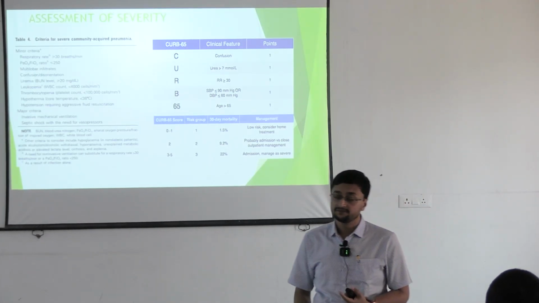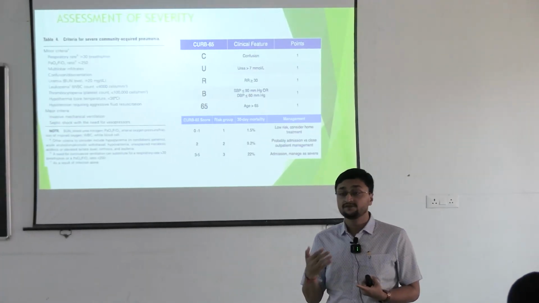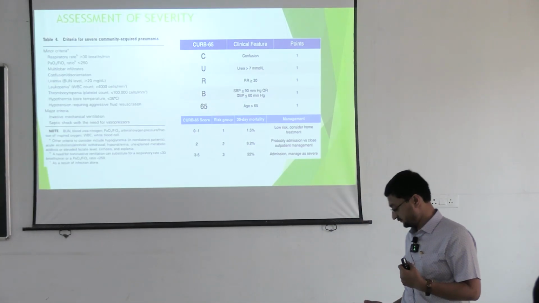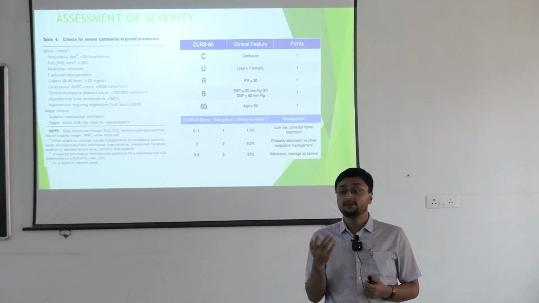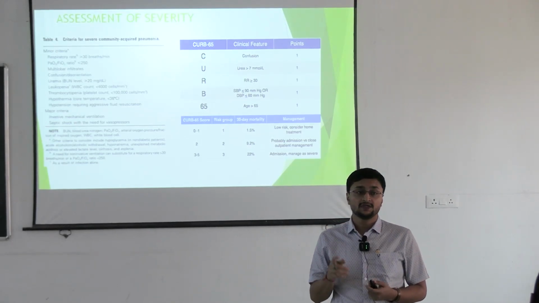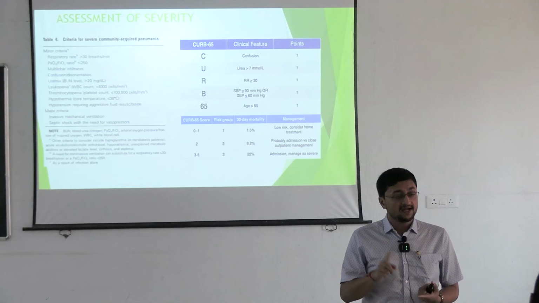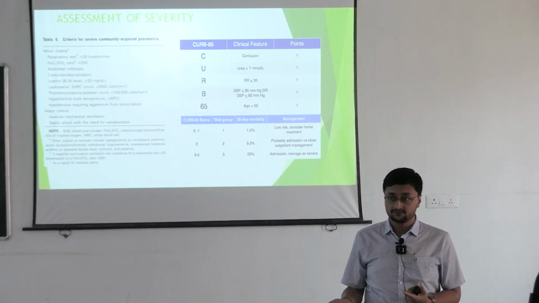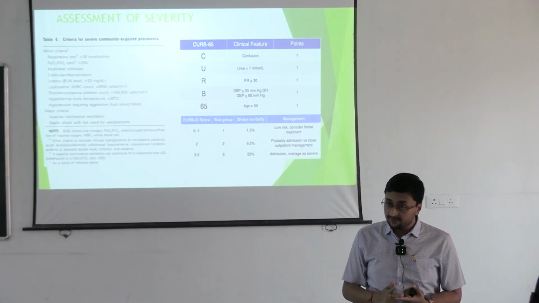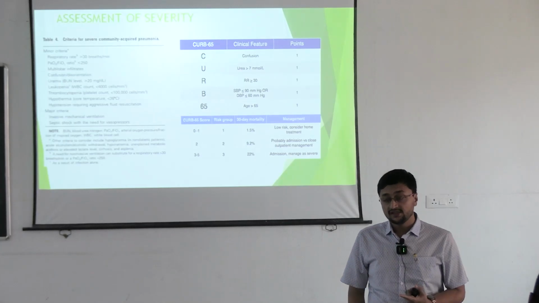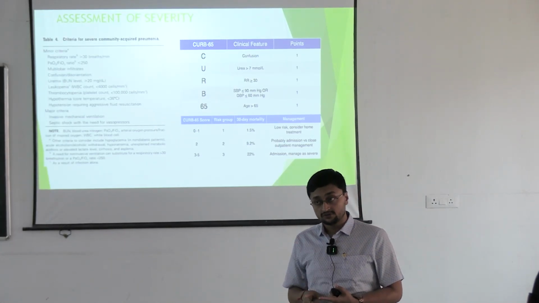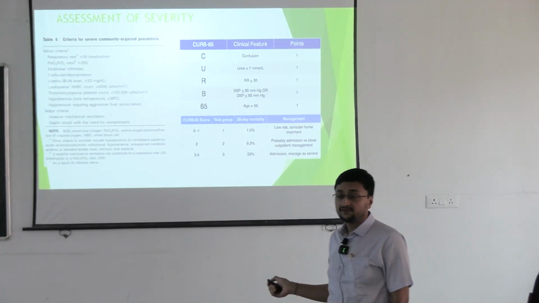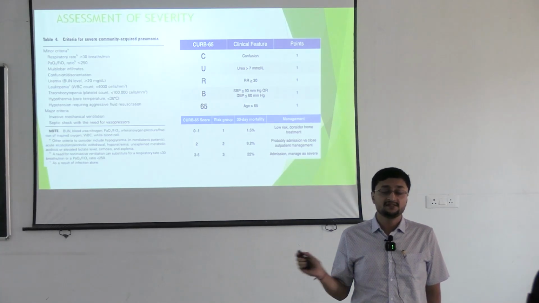And what is septic shock? Because of the sepsis, if there is circulatory failure, systolic blood pressure is less than 90 and diastolic blood pressure is less than 60, and the patient is requiring vasopressor support to elevate the BP, and the lactate level is more than or equal to 2, then you can call it septic shock. So if either of these two is present, if the patient is having septic shock or may need mechanical ventilation, then this is a severe pneumonia.